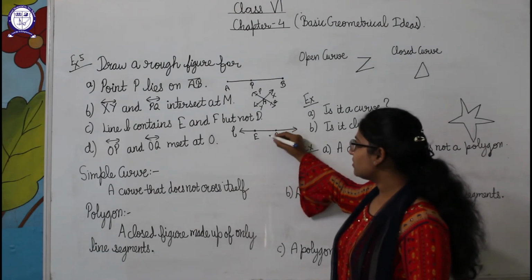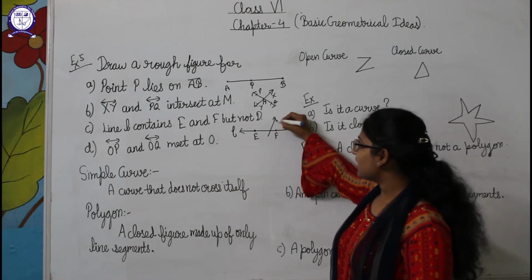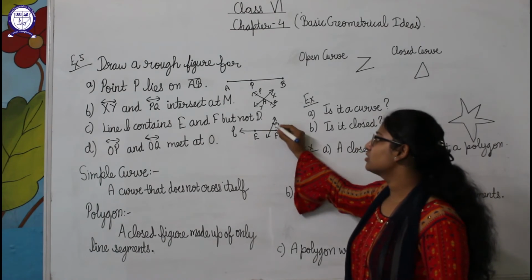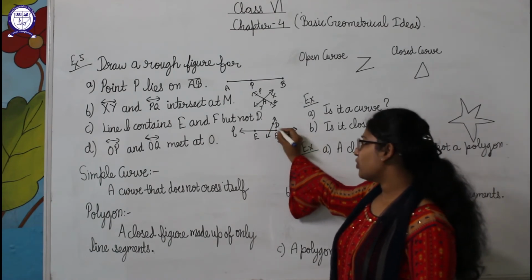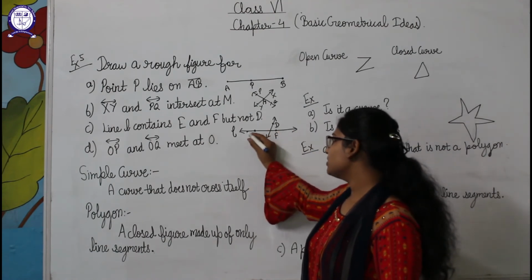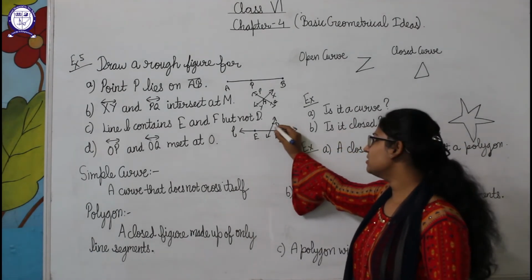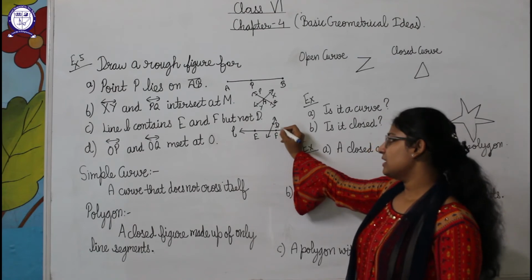So students, we can make any of the intersecting line and we can separately make a point D like this. Okay, this point D should not be on the line L, means on this path. Okay, so I made it differently here, separately from the line L.